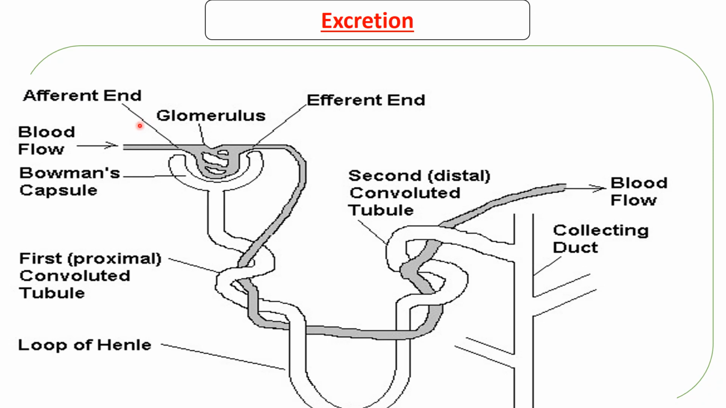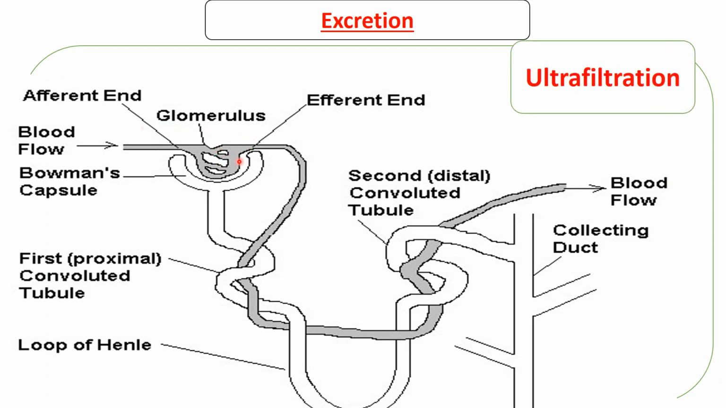Blood is going to come from the renal artery at high pressure into this structure called the glomerulus. As blood is flowing through the glomerulus at high pressure, because of this high pressure, some of the blood is going to seep into this shape called the Bowman's capsule. This acts like a filter, and this process is called ultrafiltration. Sometimes it is called pressure filtration. Why? Because the filtration occurs under high pressure.